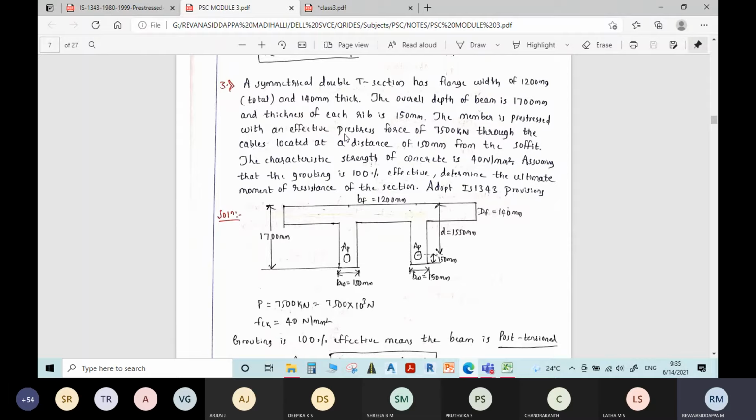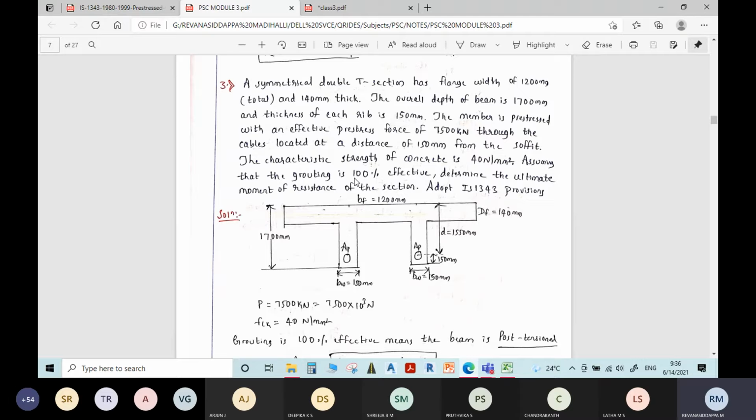The member is pre-stressed with an effective pre-stressing force of 7500 kilonewton. Pre-stressing force is given through the cables located at a distance of 150 mm from the soffit. The characteristic strength of the concrete is given, and it is said that grouting is 100% effective.